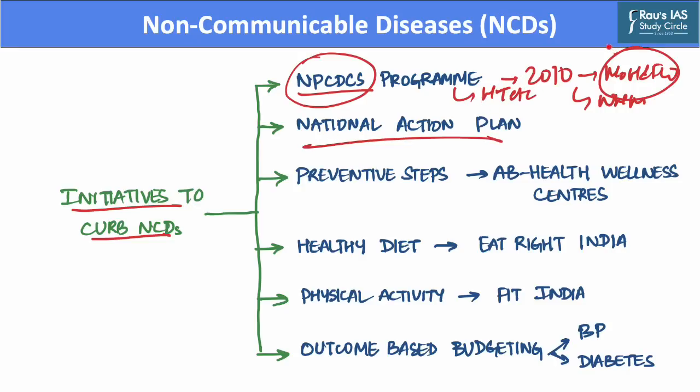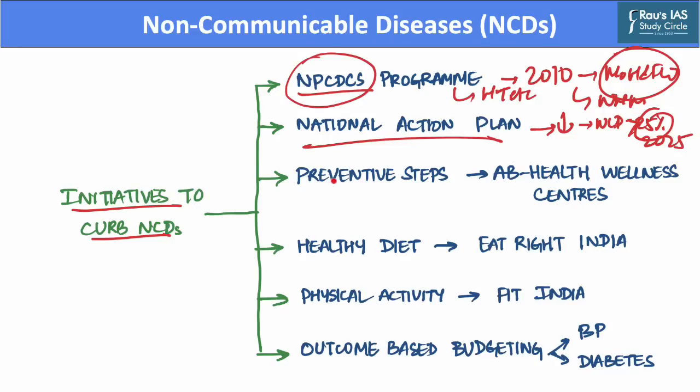The Ministry of Health and Family Welfare launched this program in response to WHO's Global Action Plan for Prevention and Control of Non-Communicable Diseases. And this plan aims to reduce the number of premature deaths in the country which result from non-communicable diseases by more than 25% by the year 2025.